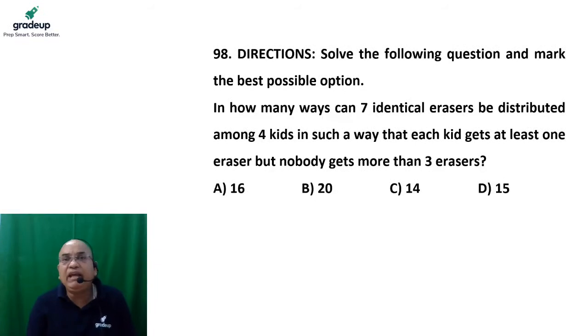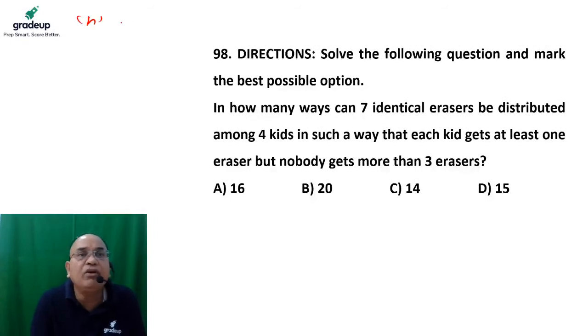In how many ways can 7 identical erasers be distributed among 4 kids in such a way that each kid gets at least 1 eraser but nobody gets more than 3 erasers? Very simple question. There is a formula.